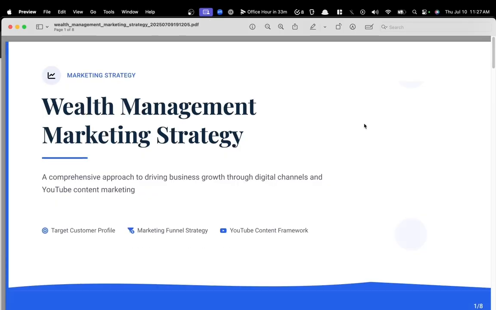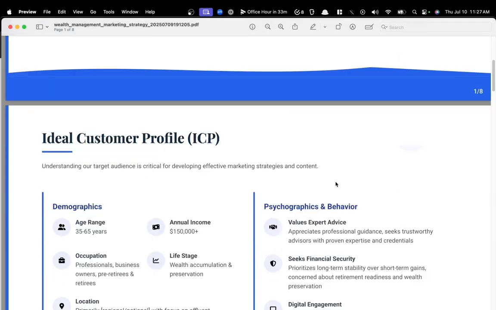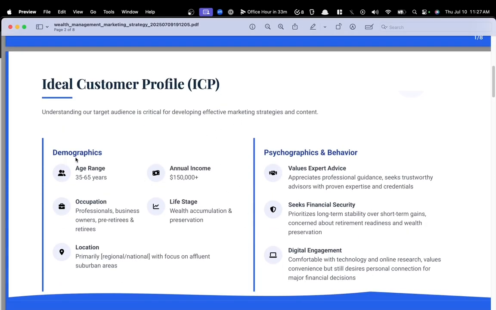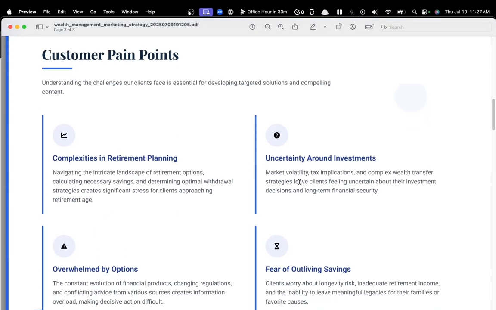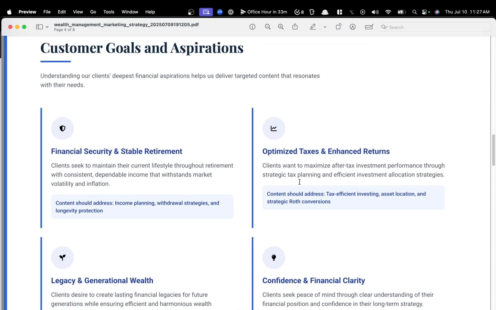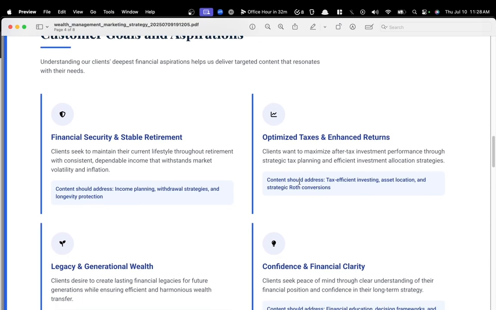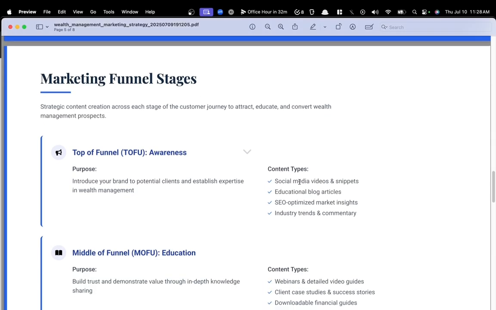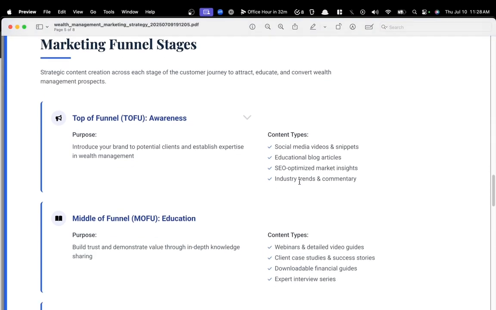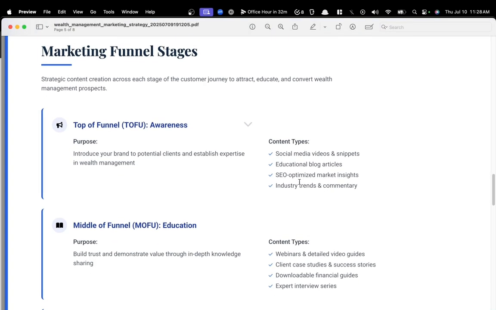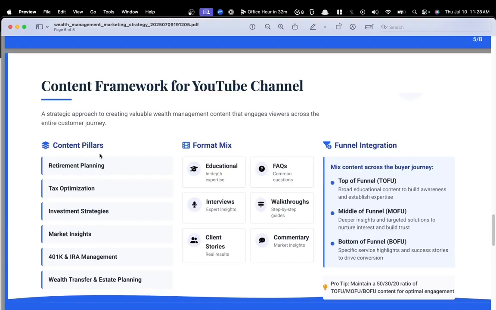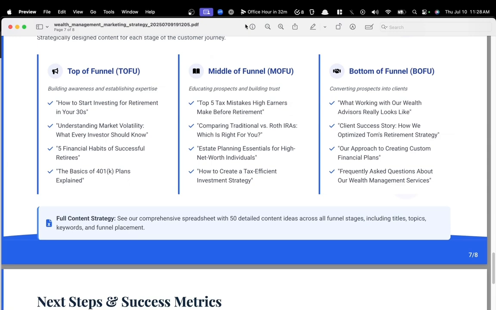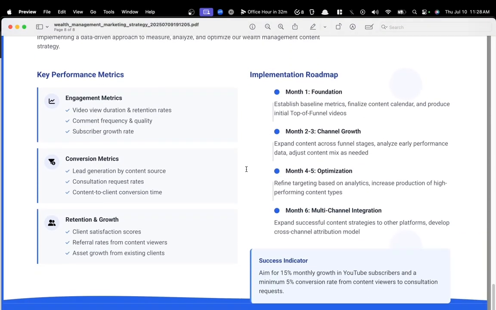Number 10 is the ability to create comprehensive strategies. Like this is a whole marketing strategy for a client. It breaks down their ideal customer profile, demographics, psychographic behaviors, their pain points that they will have. Then it goes into their goals and aspirations, what they're looking for, complete breakdown. It did this in minutes, with one prompt, which is wild. What are the marketing styles? So what's the content you can produce for top of funnel, middle of funnel, bottom of funnel? What are the key content pillars or content topics you should be talking about? Examples, next steps. So this was all generated through GenSpark.